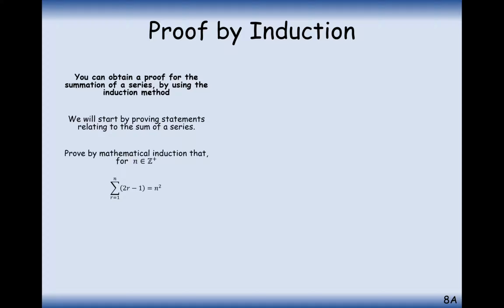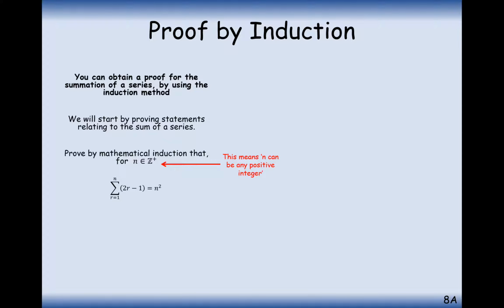So we're going to look at two examples here. The first example of a statement that we're going to prove by induction is that the sum of 2r minus 1 is equal to n squared, where we add up all of the numbers, or substitute in all of the numbers, from 1 up to n.